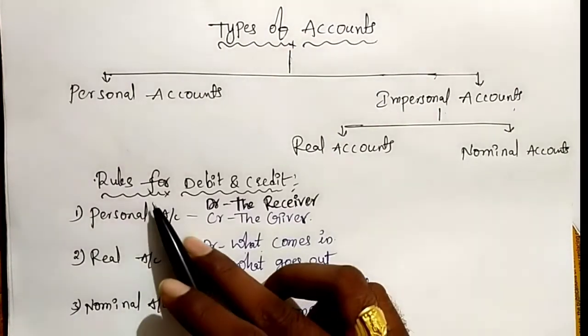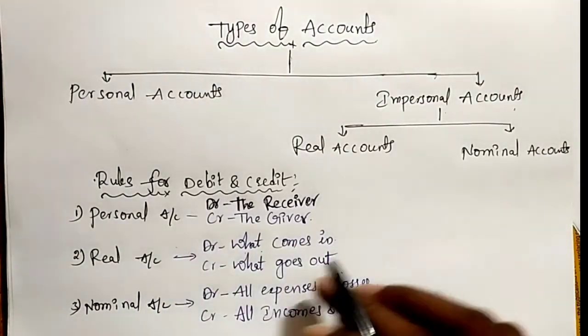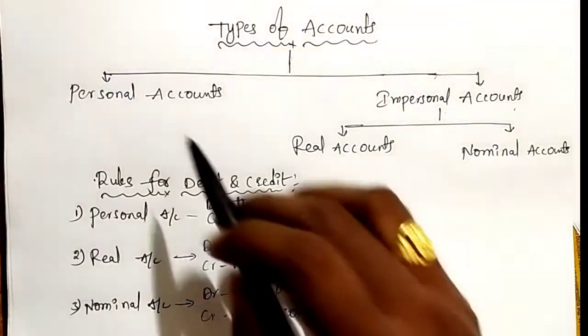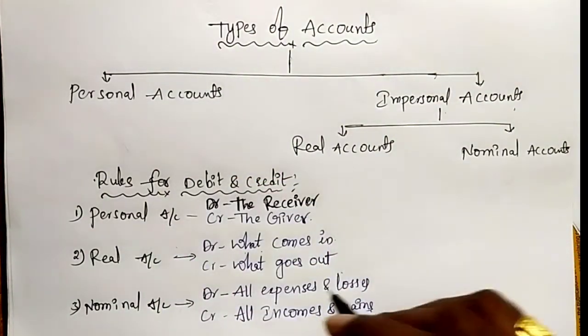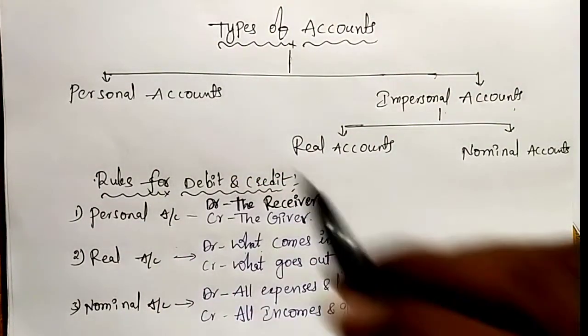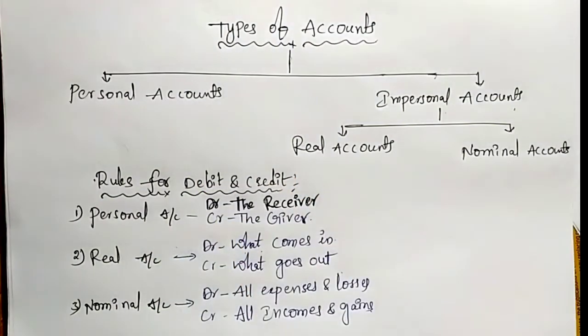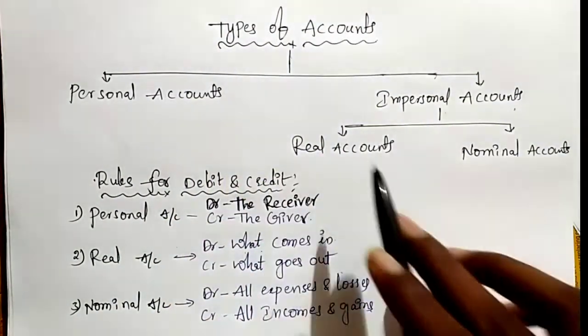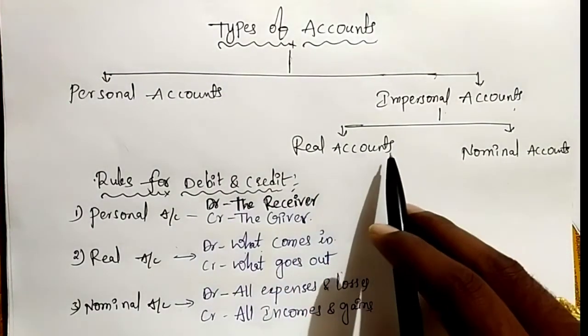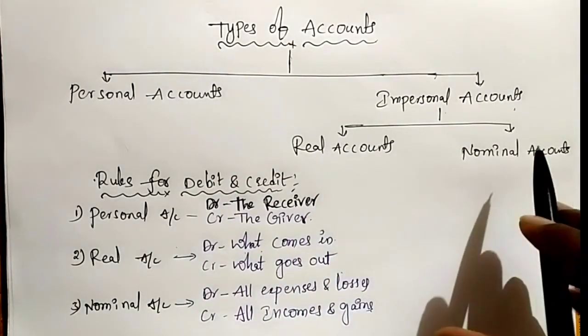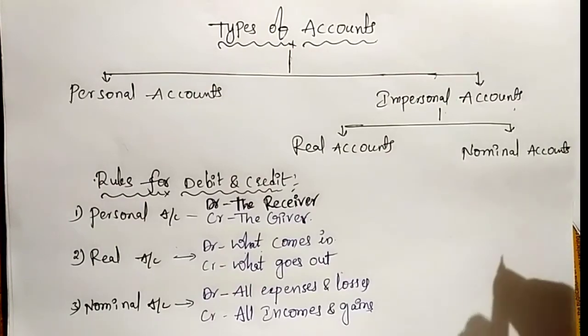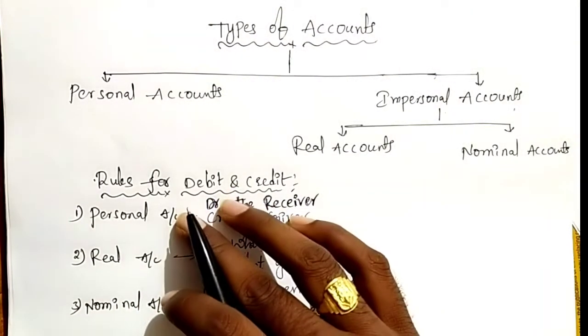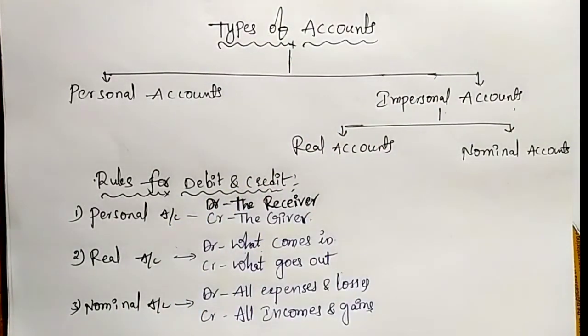Next, rules for debit and credit. We discussed personal account, real account and nominal account. But when is it debited, when is it credited? When is a personal account debited and credited, when is a real account debited and credited, and when is a nominal account debited and credited. That is the rules for debit and credit.